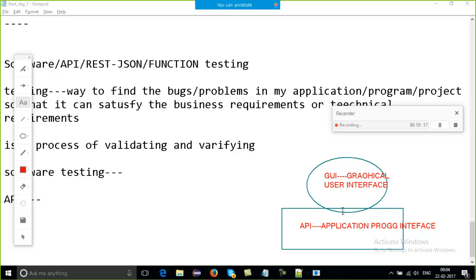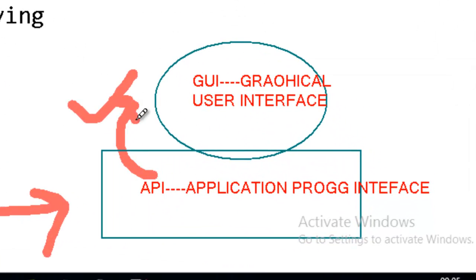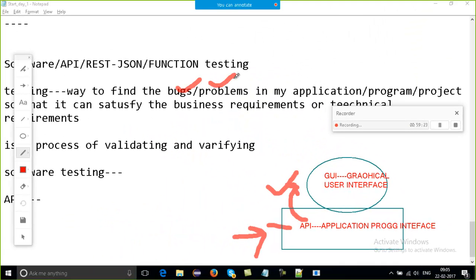The GUI is the user interface with which all the users interact, and it is actually working on your API only. So we are here for the testing of the API, and the GUI works above the API. Understood? Testing means just finding the bugs and problems. So everything is related, and that's why all these topics are within the same thing, software and API.